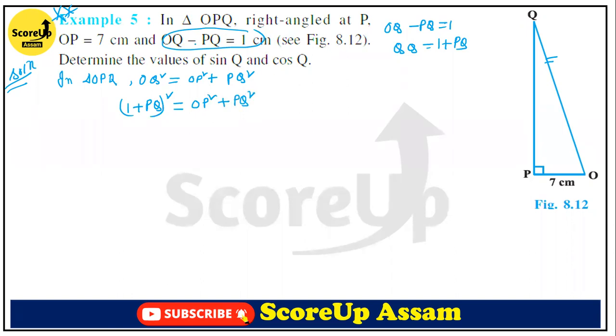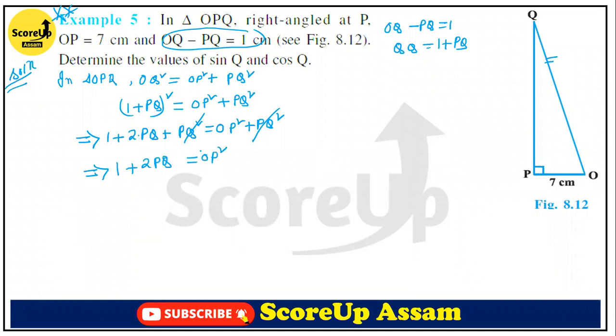It is given, right? OQ minus PQ is equal to 1. That means OQ is equal to 1 plus PQ. Now we have put the value of OQ here. If we break this, it is (A plus B) whole square. So 1 plus twice PQ plus PQ square equals OP square plus PQ square. This PQ square and this PQ square will get cancelled out. It will be 1 plus twice PQ is equal to OP square.